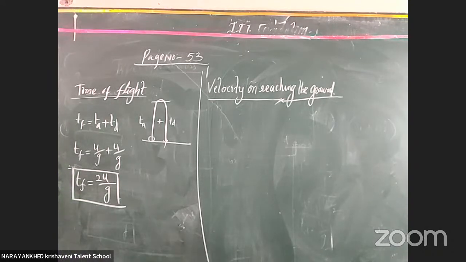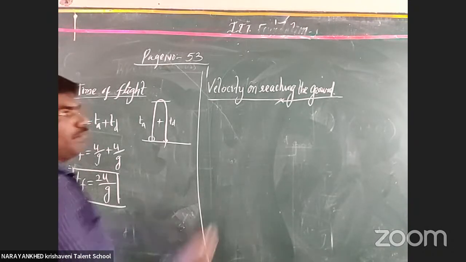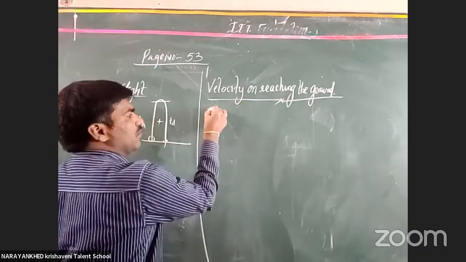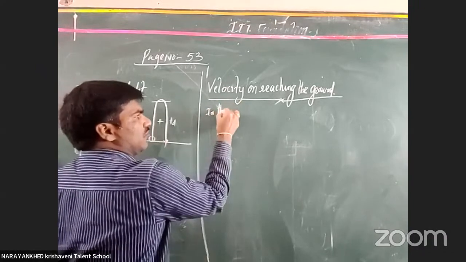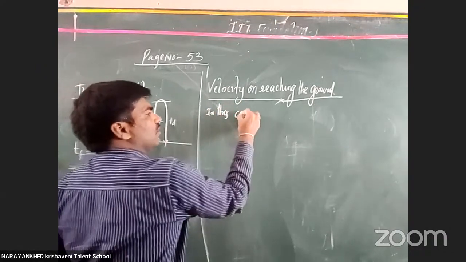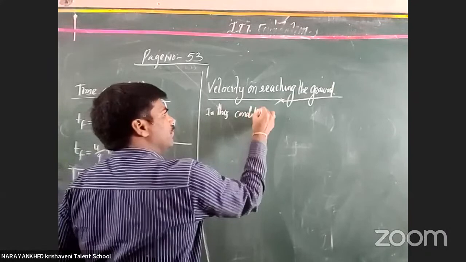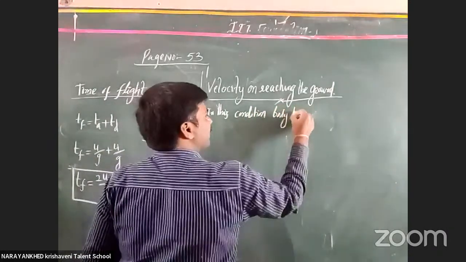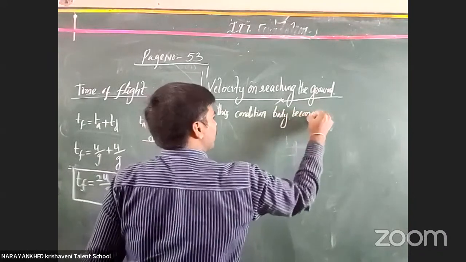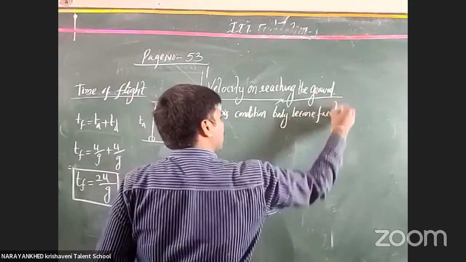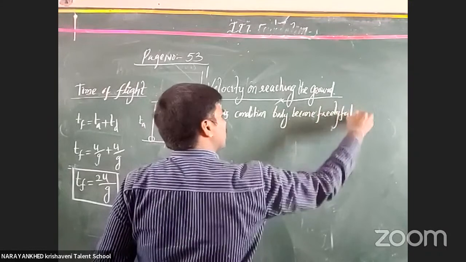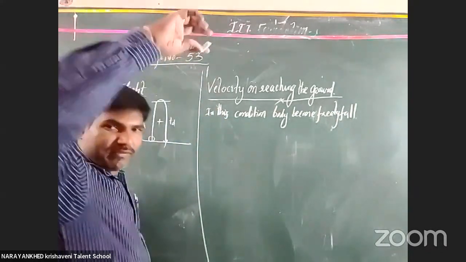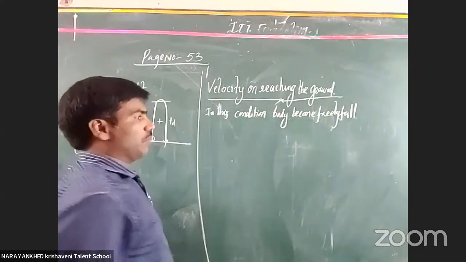What is the nature of that body, and how much velocity does it have when it reaches the ground? You know this very well. A body that is freely falling. In this condition, the body becomes freely falling. Clear or not? When it reaches the ground, it is freely falling.